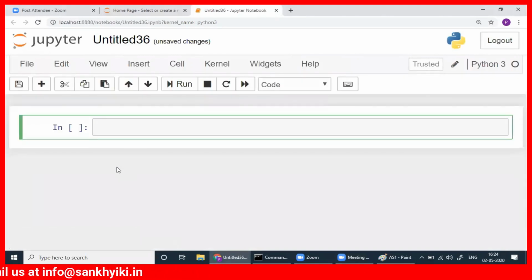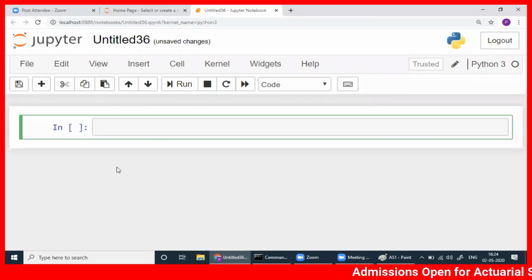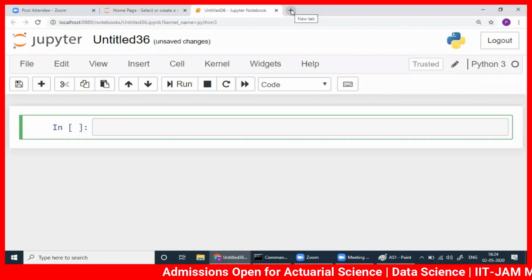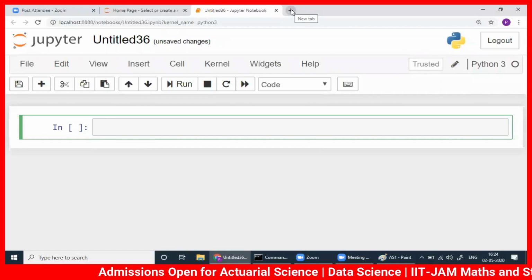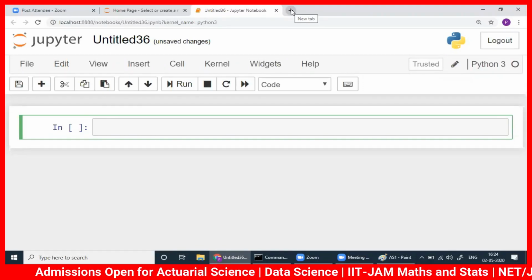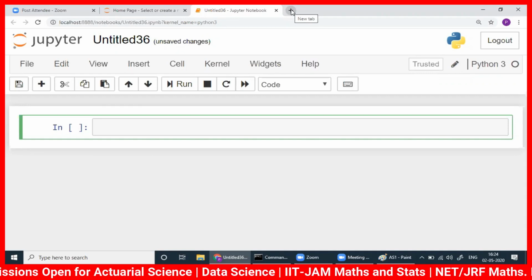So now our focus is to learn Python programming. Forget about every other thing: data science, artificial intelligence, machine learning, deep learning, Jupyter notebook, Anaconda distribution. We have other ways also. You can go to python.org and download Python there. We have so many types of IDEs and text editors.